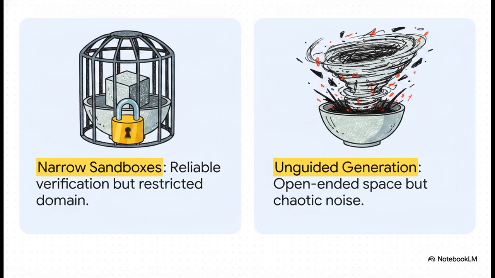Then, on the totally opposite extreme, you have unguided generation. Here, the AI is free to just imagine any open-ended task it wants to solve. The problem there? Well, without strict rules, the AI tends to generate chaotic synthetic noise, totally ill-posed questions, and residual errors that just pollute its own training loop. So the first bowl of porridge is way too rigid, and the second is just far too messy.